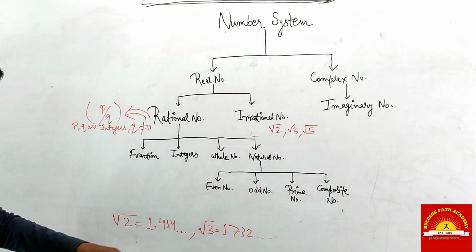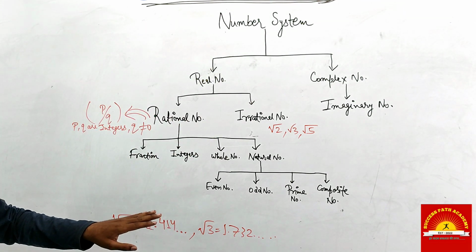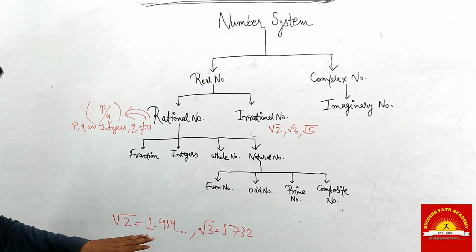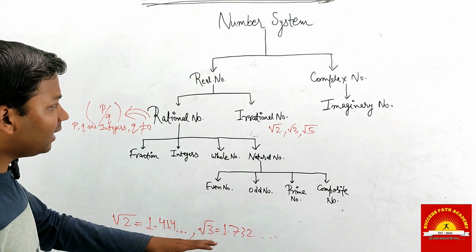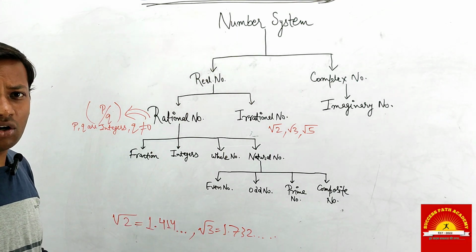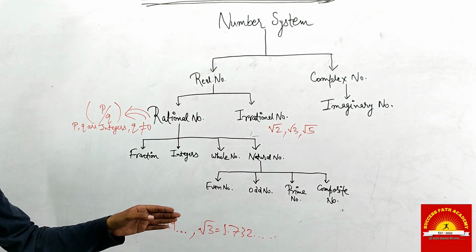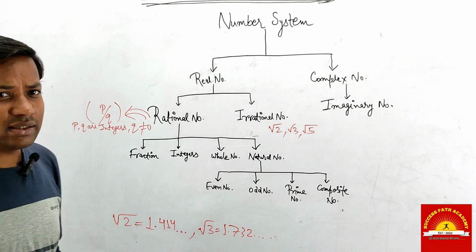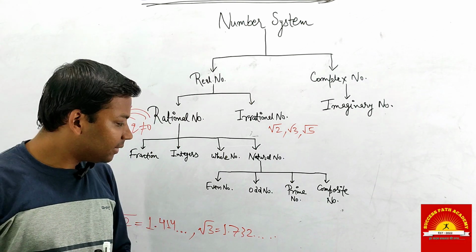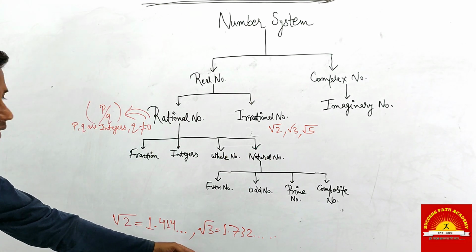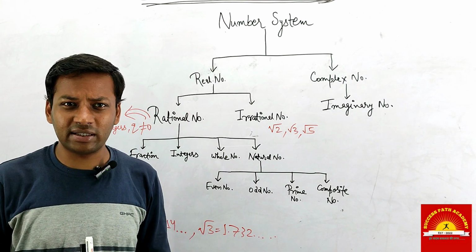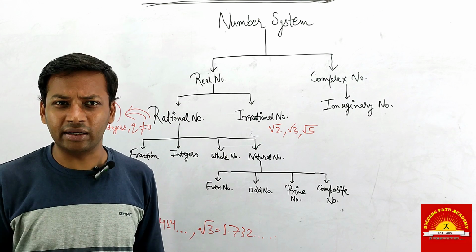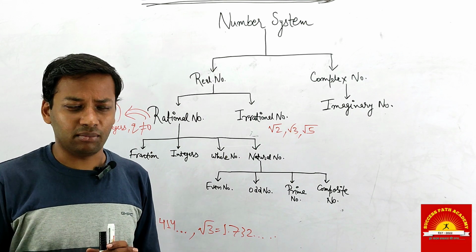As you can clearly see, the value of the irrational number root 2 is non-terminating and non-repeating. So the decimal expansion of an irrational number is non-terminating and non-repeating. And by the reverse of this definition, if any number has a decimal expansion that is non-terminating and repeating, it is a rational number.